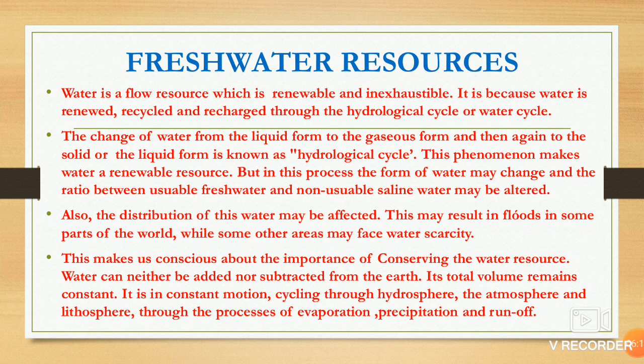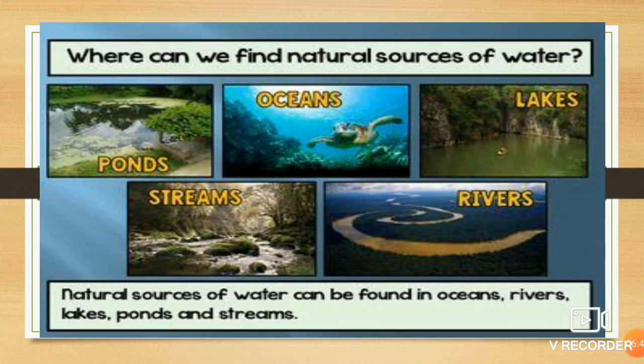Its total volume always remains constant. It is in constant motion, cycling through the hydrosphere, atmosphere and lithosphere, through the processes of evaporation, precipitation and runoff. We get water from these natural sources: river, lake, ocean, pond, streams.